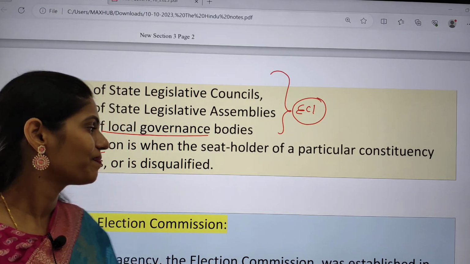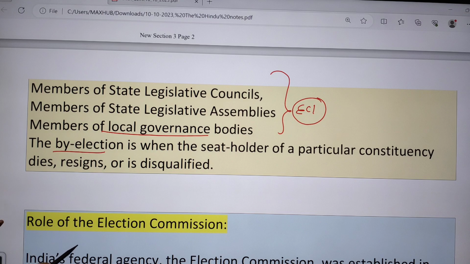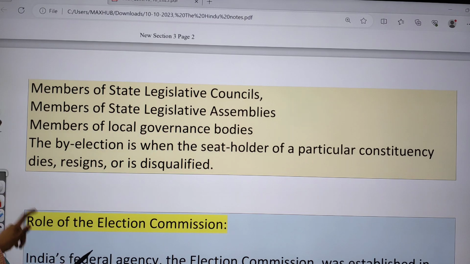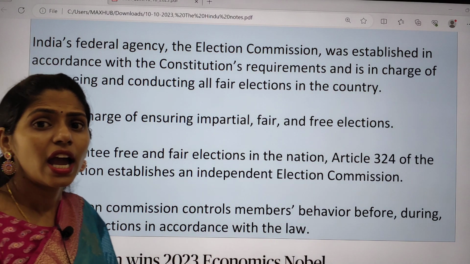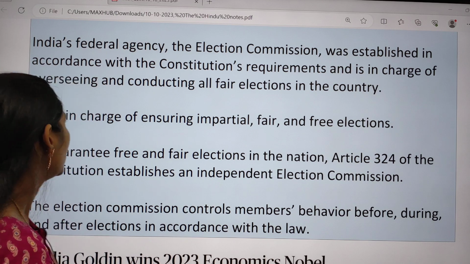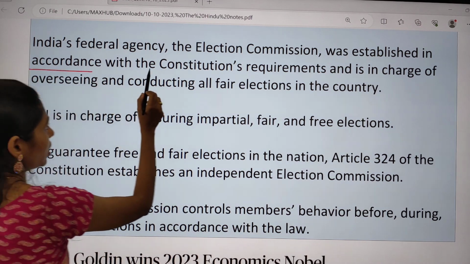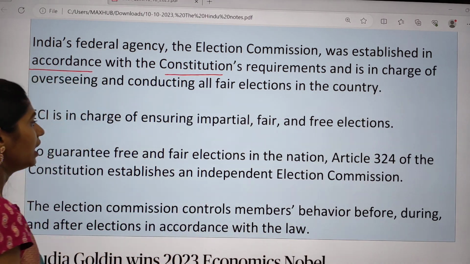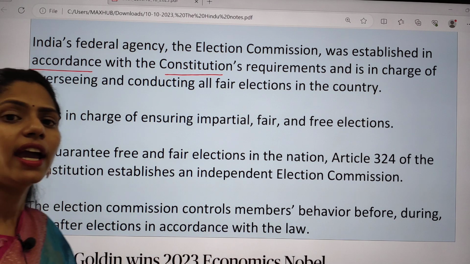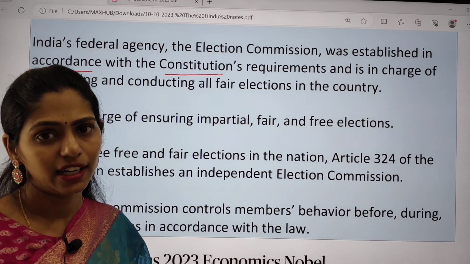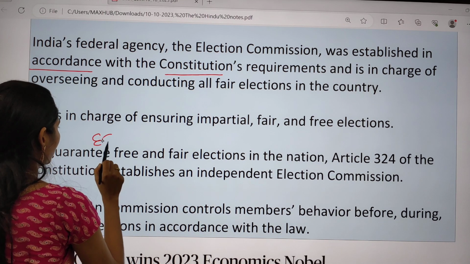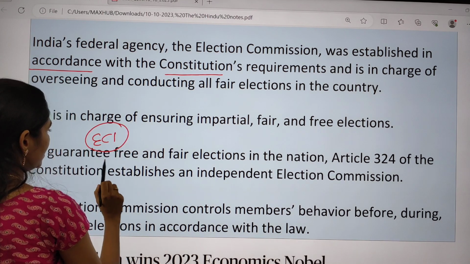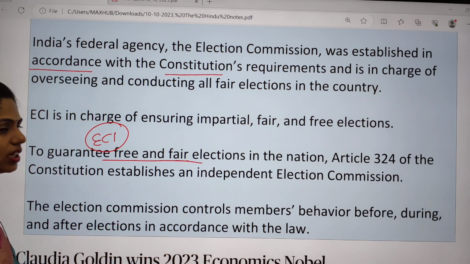And if you are talking about the role of the Election Commission, it is India's federal agency. This Election Commission was established in accordance with our constitutional requirement, and it focuses on ensuring free and fair elections. ECI, the Election Commission of India, guarantees free and fair elections in the nation.